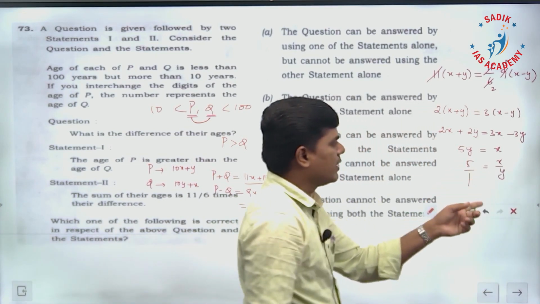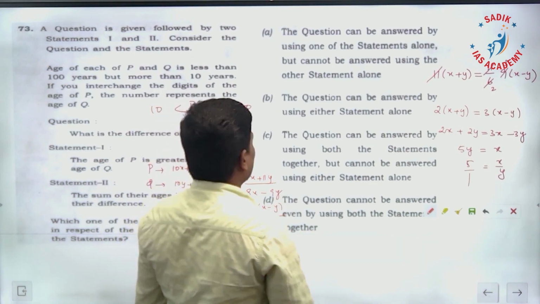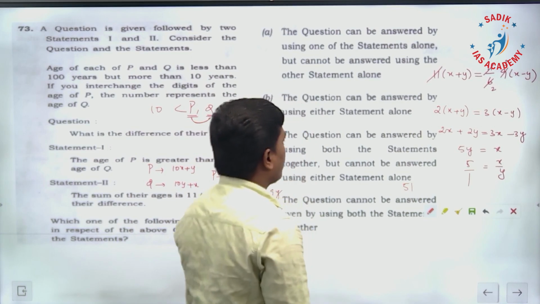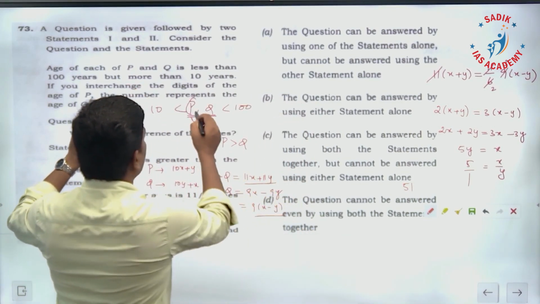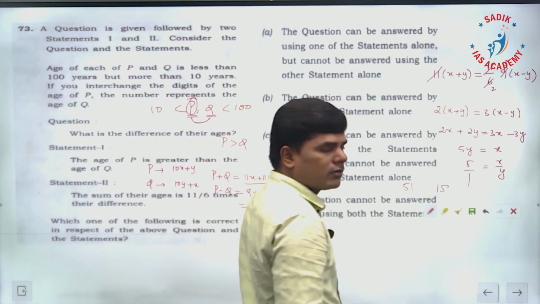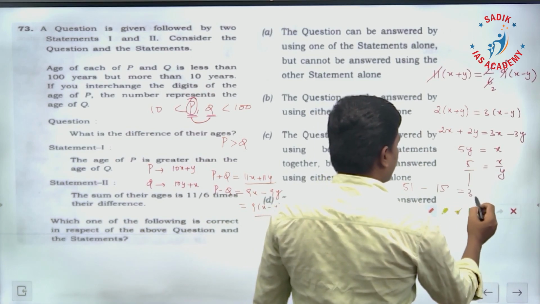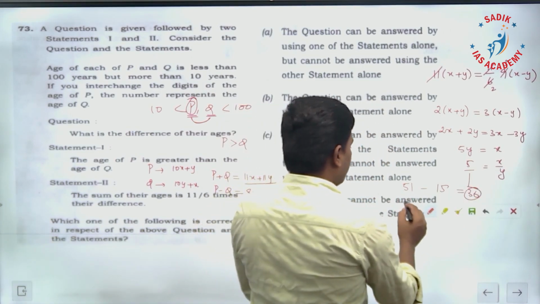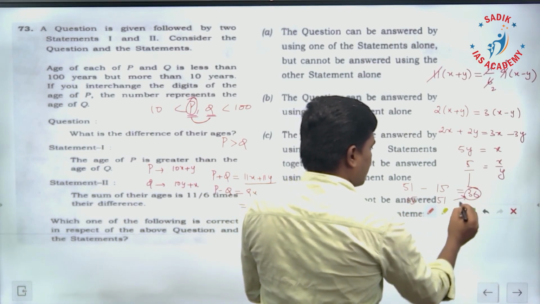So x and y are in the ratio of 5 by 1. That means the number can be 51. If P is 51, Q is going to be 15, the reverse. What is the difference? The difference is 36. If P is 15, Q is 51, the difference is the same, 36.